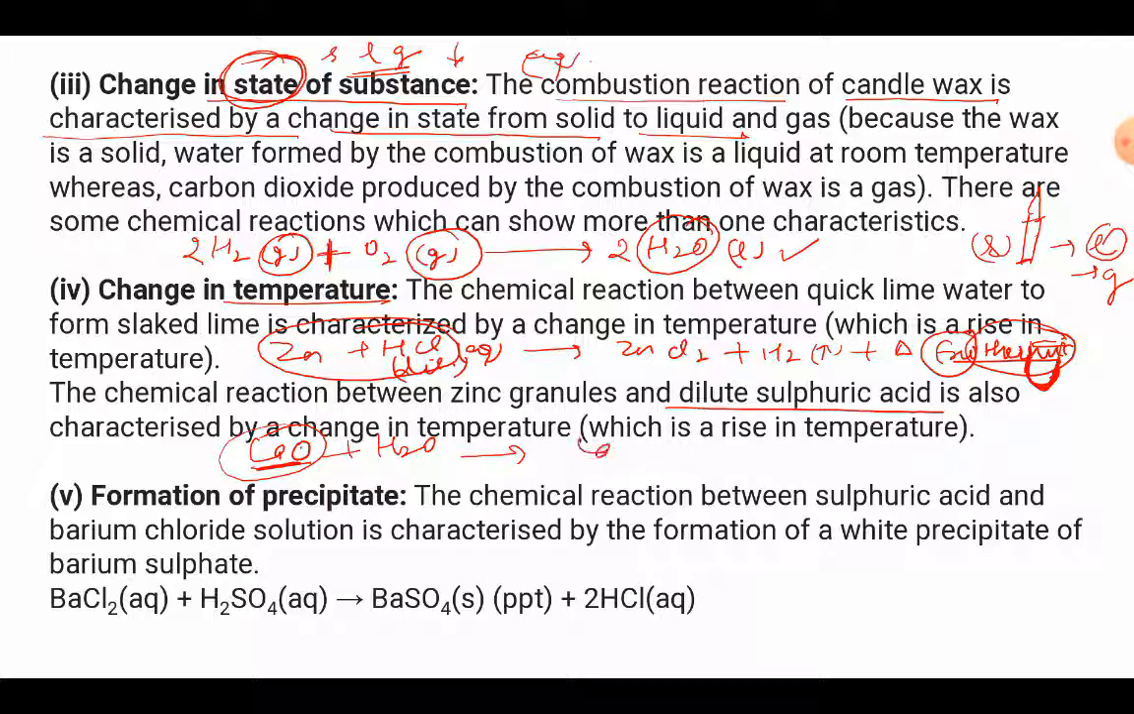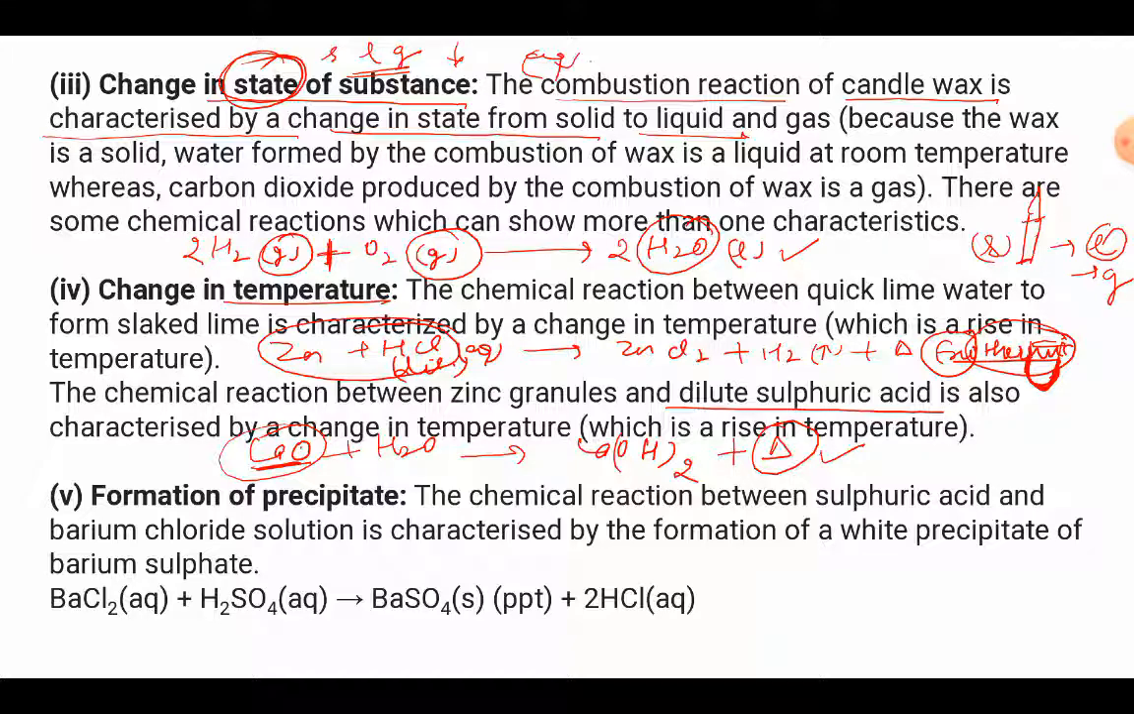Because it results in the formation of calcium hydroxide, but along with the evolution of heat also. So there will be so much release of heat during this reaction that if they try to mix it with their hands, it may burn their hands as well. So this is also an example of an exothermic reaction.